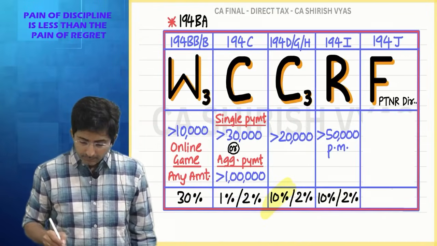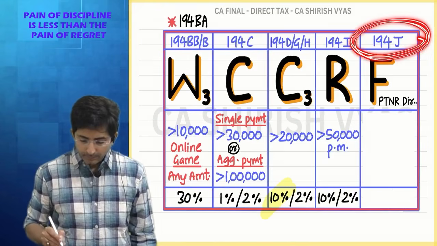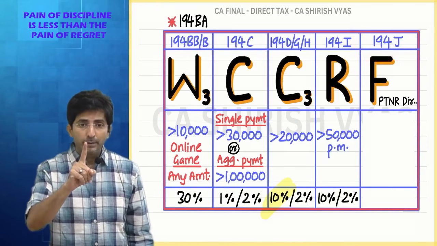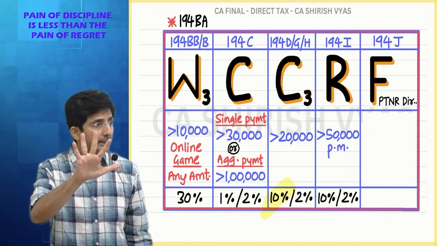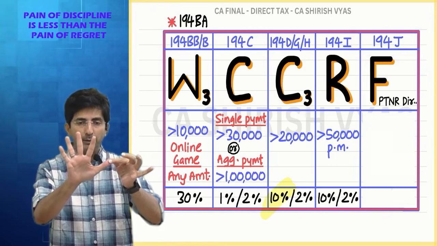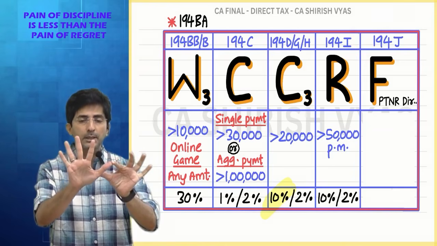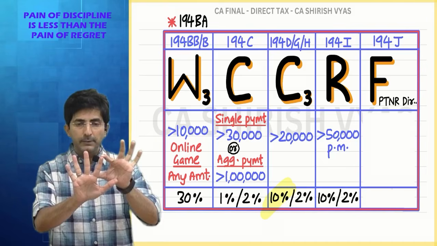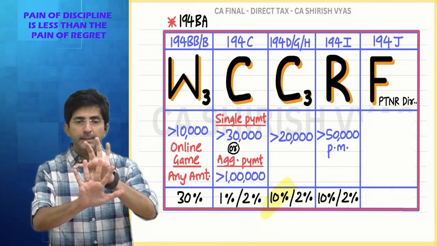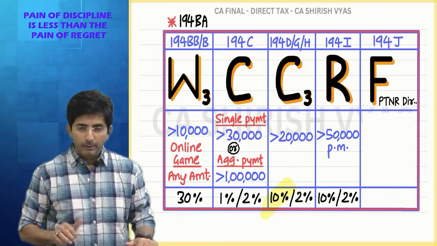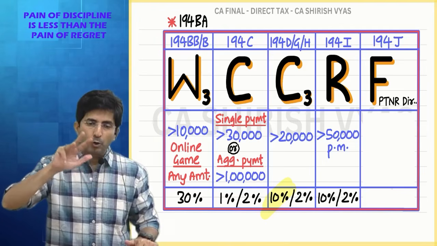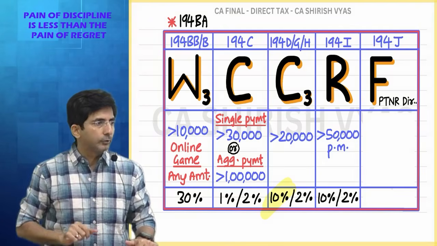Okay. Then see 194J. In 194J, look, section is only 1, but there are 5 items for TDS. Look here. Professional service. Look, count on my finger. Professional service, fees for technical service, non-compete fees, royalty, director's fees and remuneration. Repeat. Professional service, technical service, non-compete fees, royalty, director's fees and remuneration.